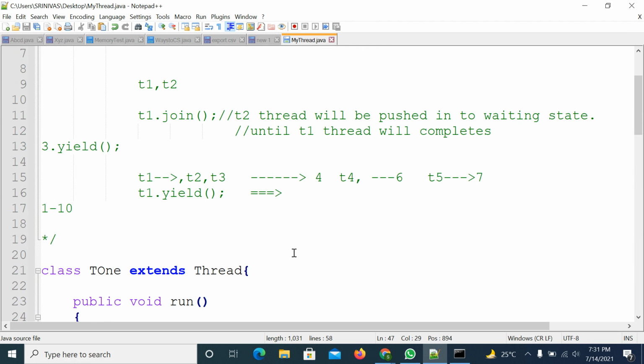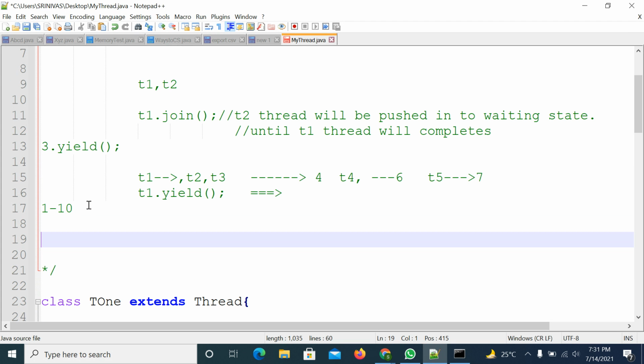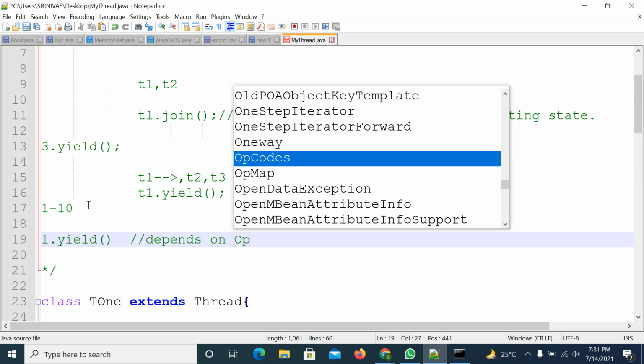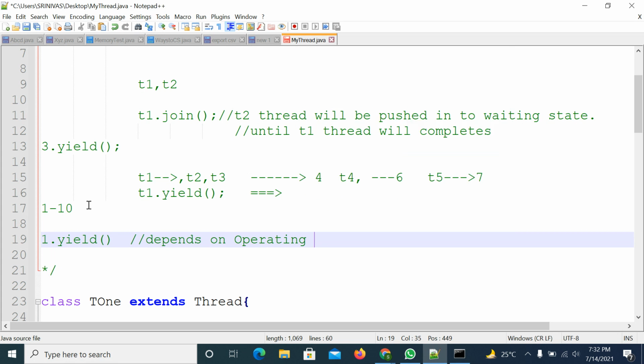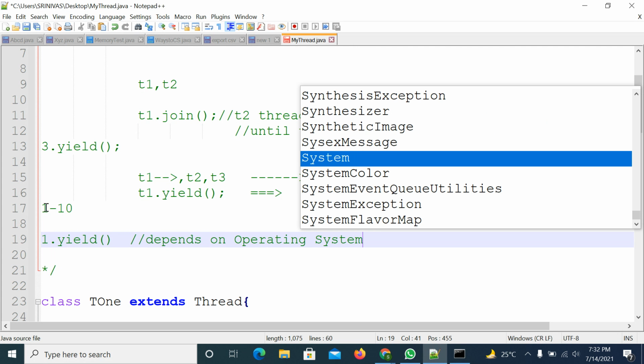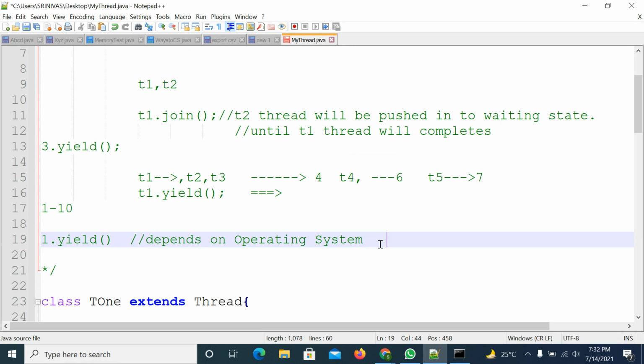In this case, what you need to remember is that you don't get the expected outputs. One case is the yield method: the operating system may not support it. Some operating systems may not support the yield method.